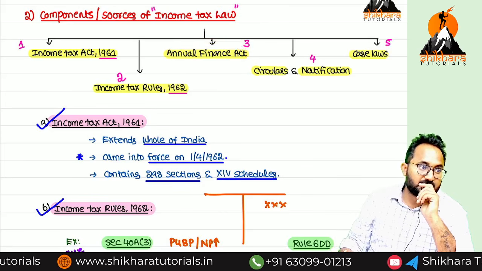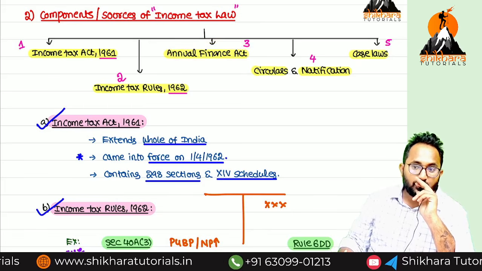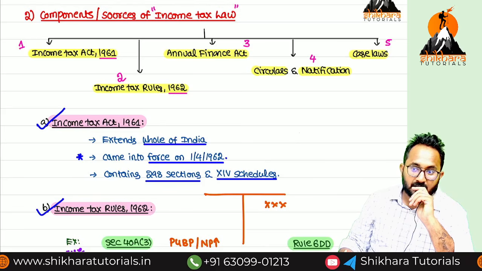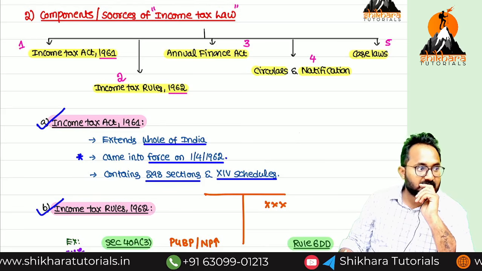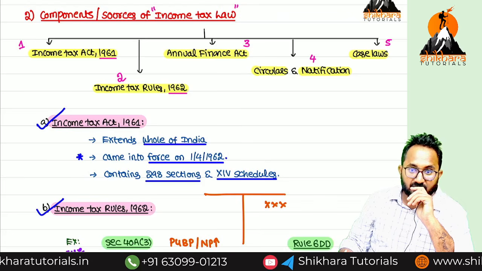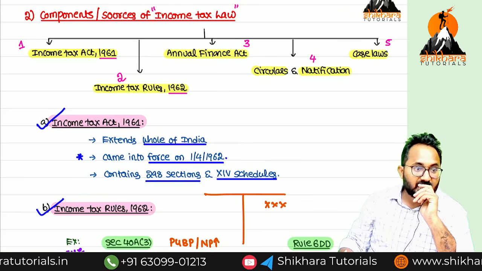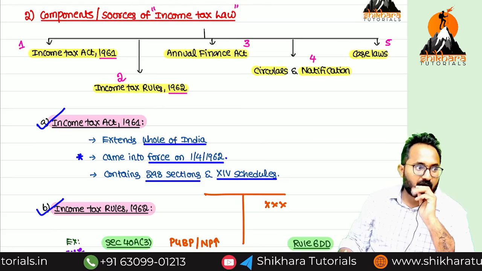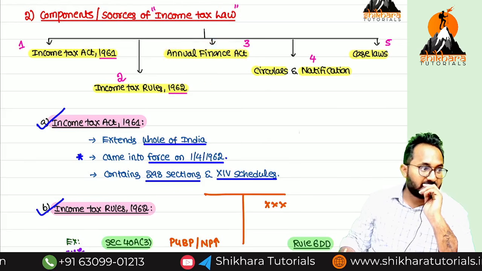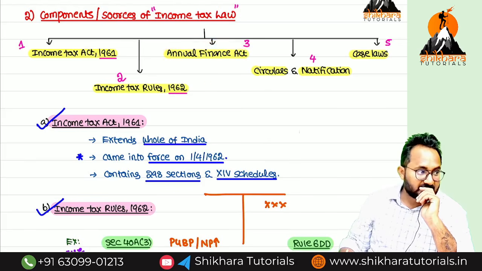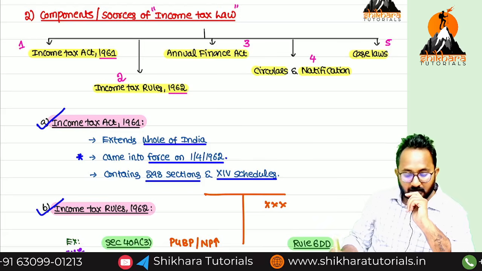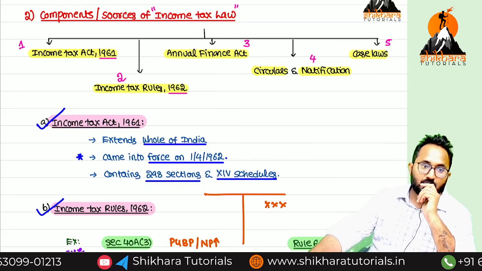So next, how will the Annual Finance Act come into existence? First, the Union Finance Minister will introduce the bill in both the houses of Parliament. After getting the assent from both the houses of Parliament, it will be sent for the consent of whom? President of India. After getting the consent from the President of India, that will be called a Finance Act. So many of you are having the doubt, sir, because of the Finance Act we have amendments in only direct taxation. No, both direct taxation as well as indirect taxation can get amendments by using the Finance Act.